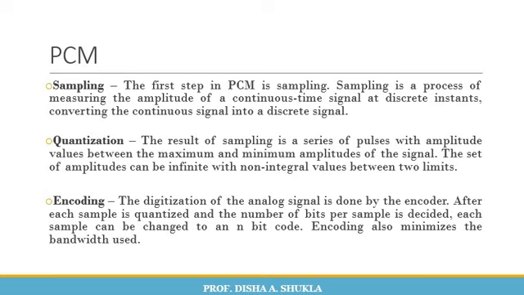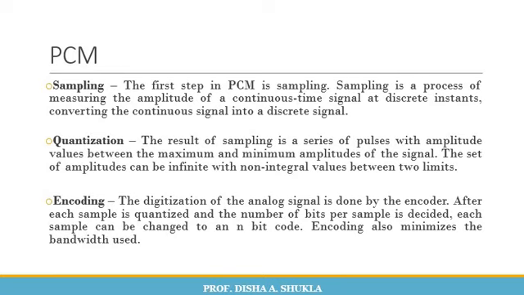The second process in PCM is quantization. The result of sampling is a series of pulses with amplitude values between the maximum and the minimum amplitudes of the signal. The set of amplitudes can be infinite, with non-integral values between the two limits. For quantization we follow different steps. First, we assume that the signal has amplitudes between Vmax and Vmin.